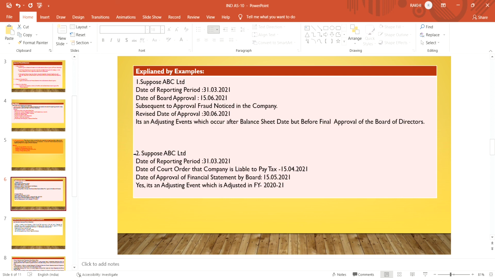So it's a clear-cut adjusting event, because the court order occurs between the reporting period and the approval by the board of directors. The company has to make the adjustment in the current financial statement, that is 2021. So it's an adjusting event.